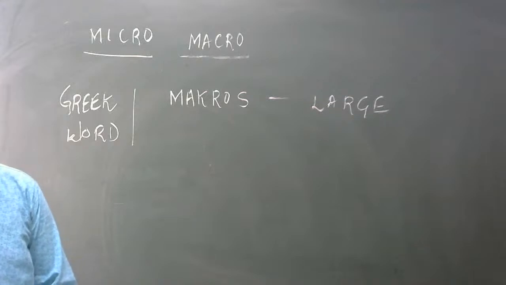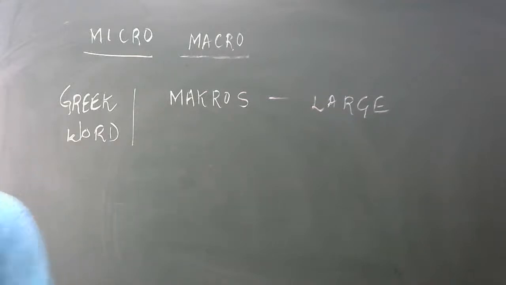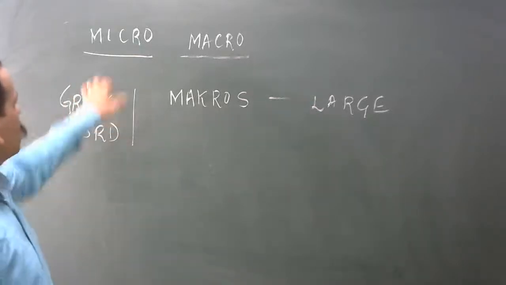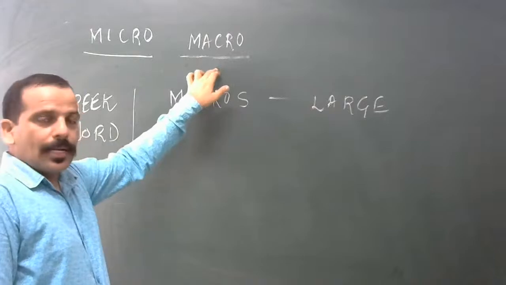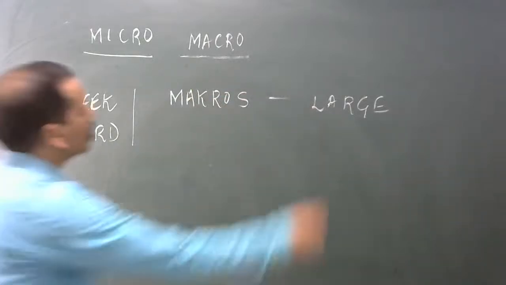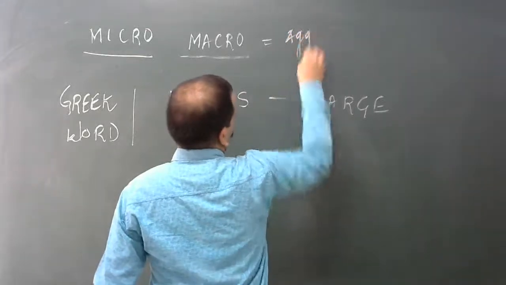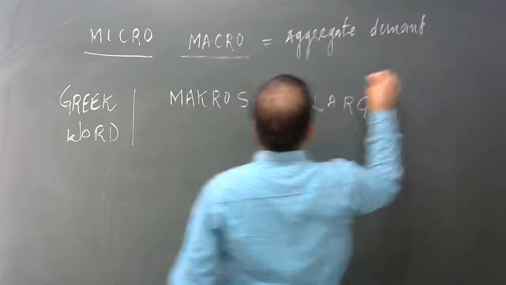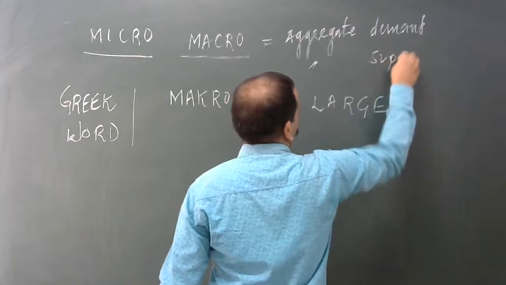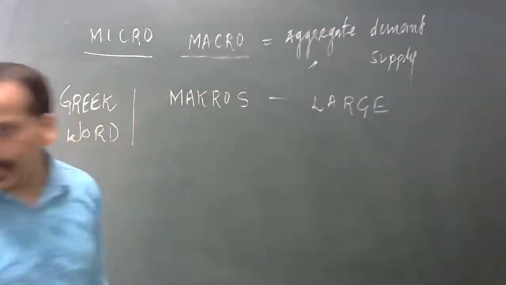Next, point number 2, economic variables. In macroeconomics, we study aggregate demand and aggregate supply.